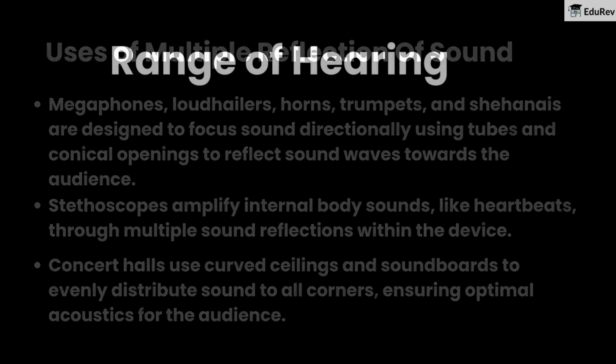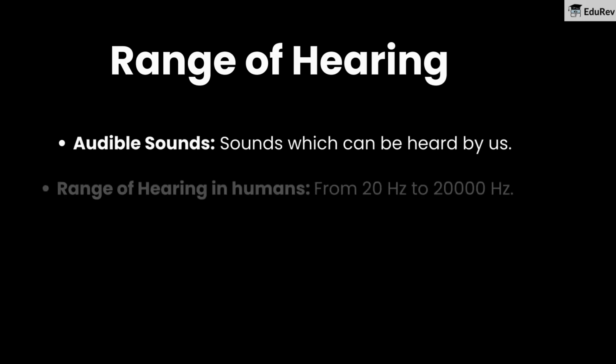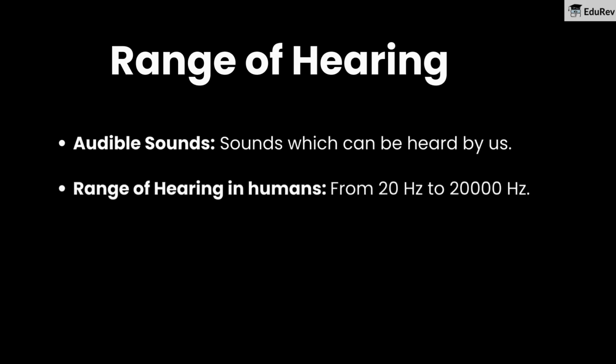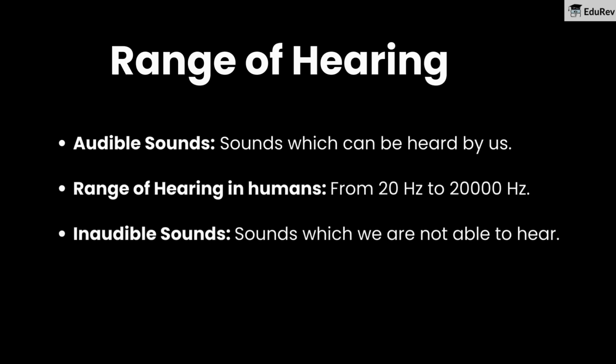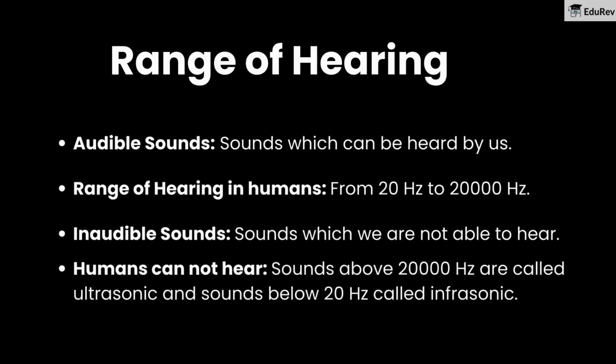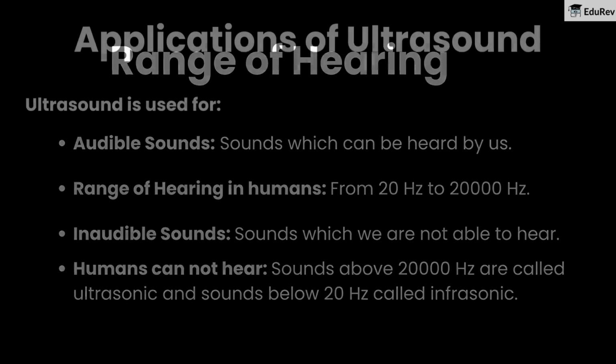Range of hearing. Audible sounds are sounds which can be heard by us. Humans have a range of hearing of 20 Hz to 20,000 Hz. Inaudible sounds are sounds which we are not able to hear. Sounds above 20,000 Hz are called ultrasonic and sounds below 20 Hz are called infrasonic.